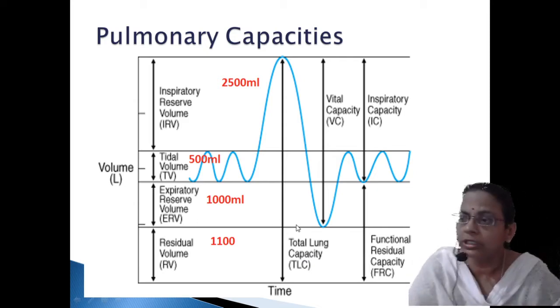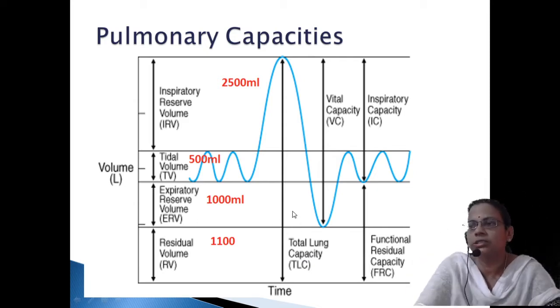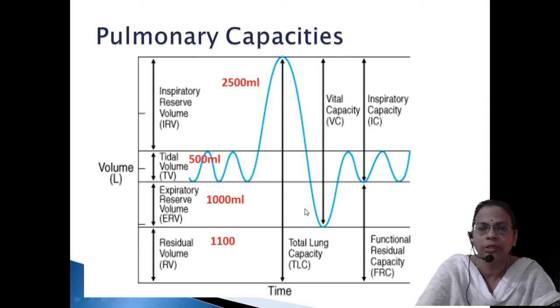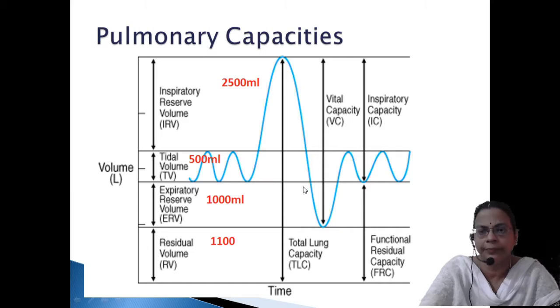That is EC. So what do you mean by EC? EC is the total amount of air that is expelled out, the total amount of air from here to this one, expelled by the forceful expiration. It is called expiratory capacity. The value is equivalent to tidal volume plus ERV. Tidal volume is 500, ERV is 1000, so it will be coming around 1500. That is EC.